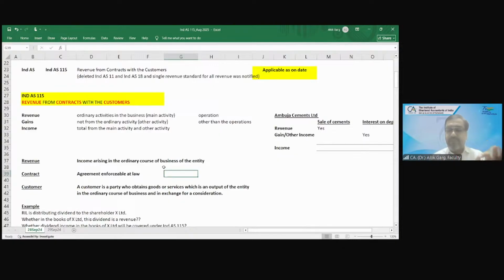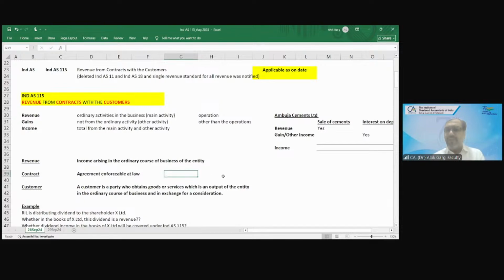If they sell expired medicine and there is any problem, the customer can take them to the court of law. Why? Because the customer has paid the money and they have raised the invoice. So invoice is an implied contract. Is that clear to all of you?